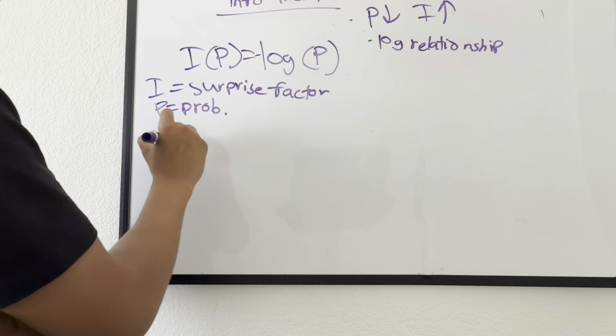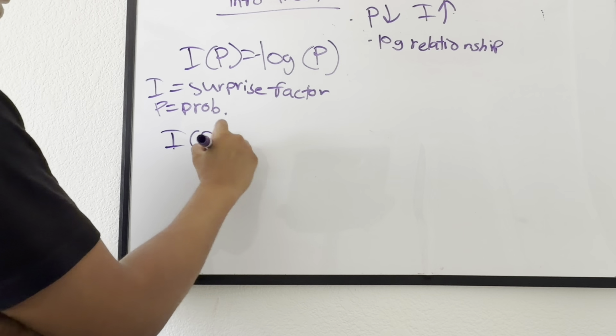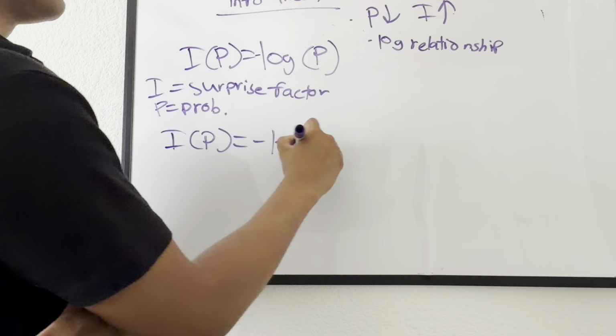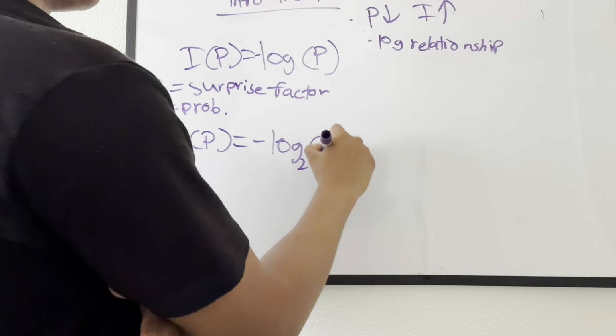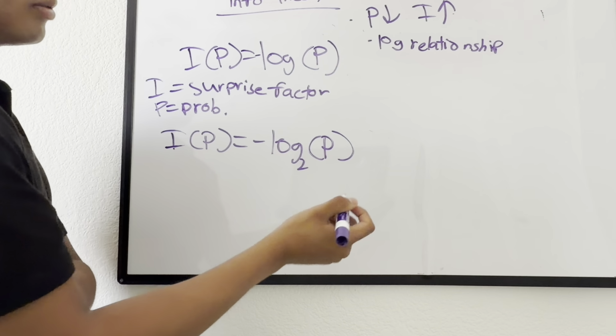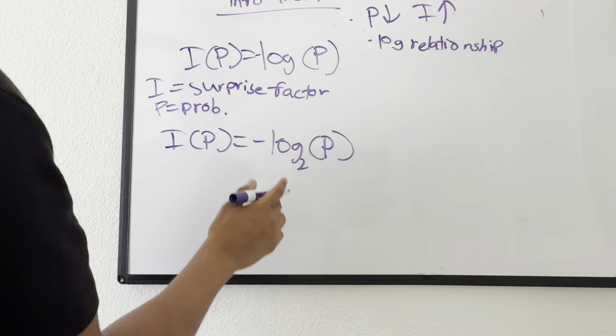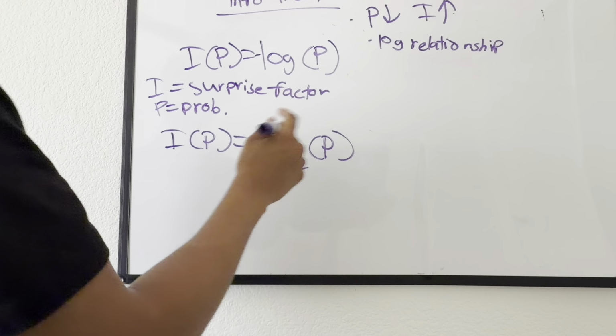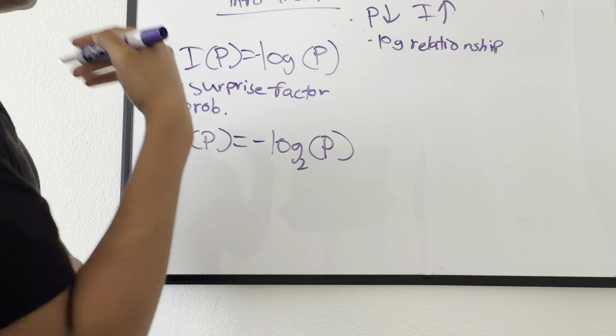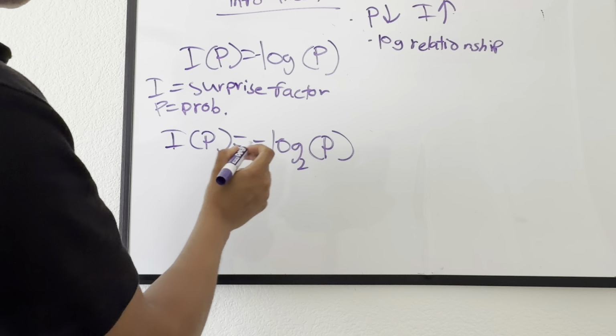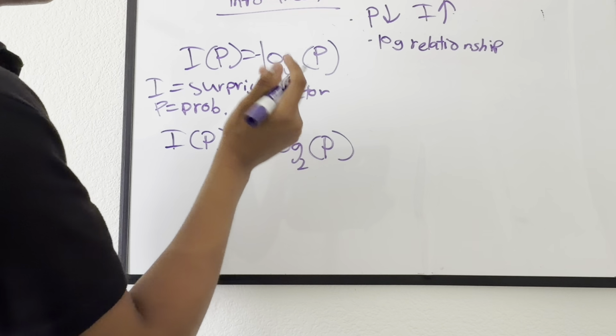Well, we can put I of p is equal to negative log base 2 of p. Now, why would we put log base 2 of p? Let's say we have a situation where the total probability is 1.